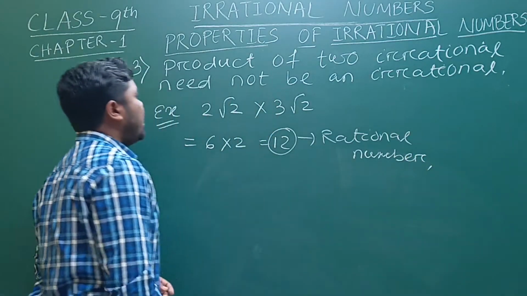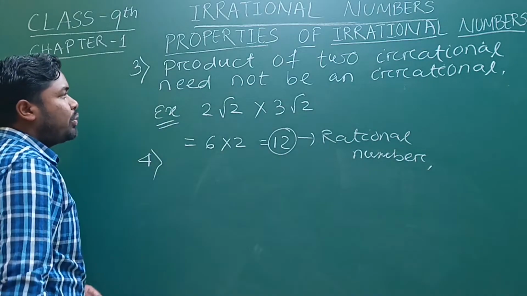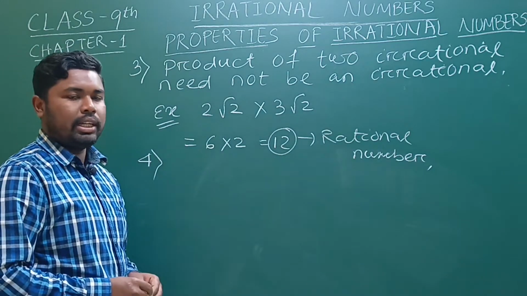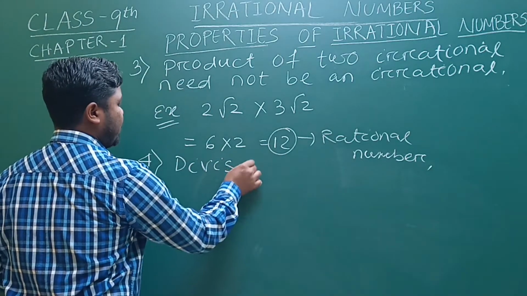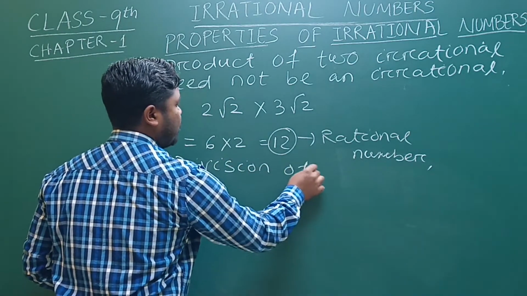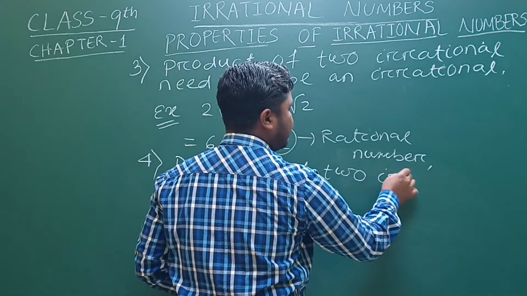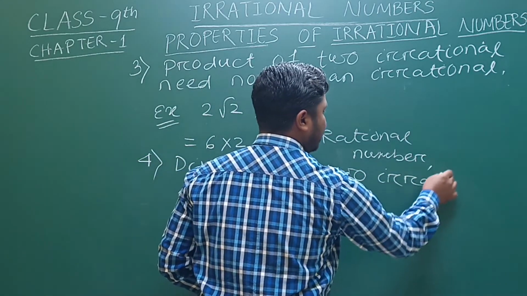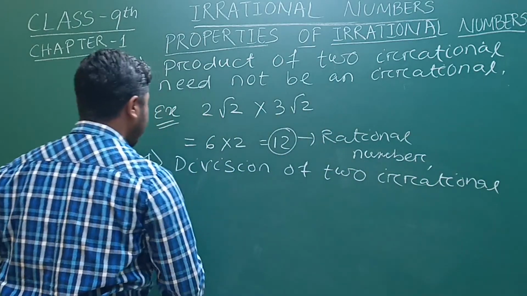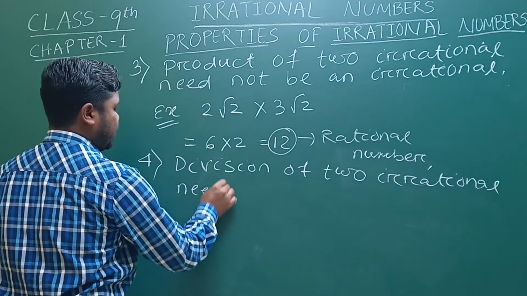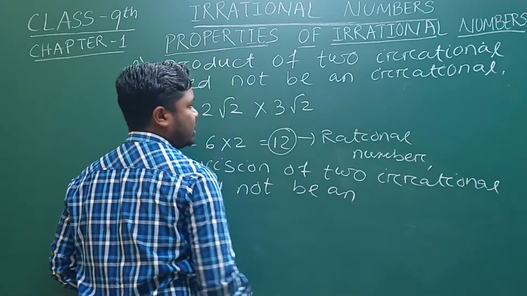And now our last property is the division of two irrational numbers need not be an irrational.